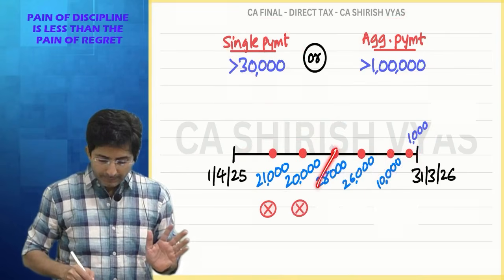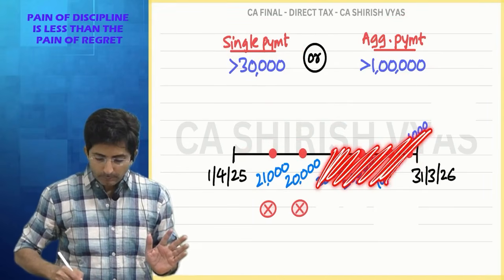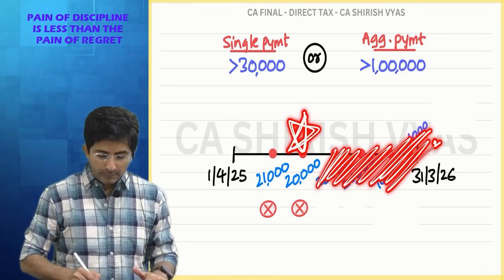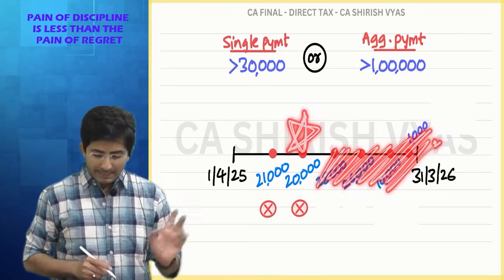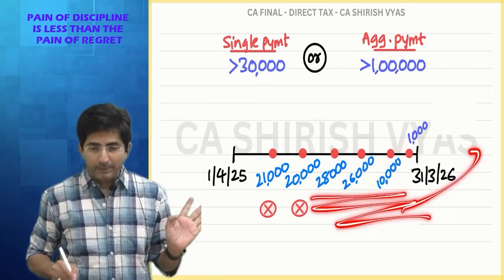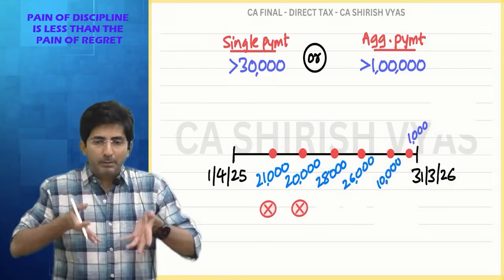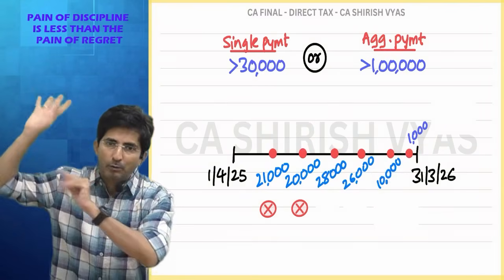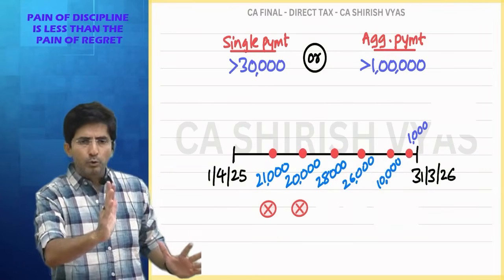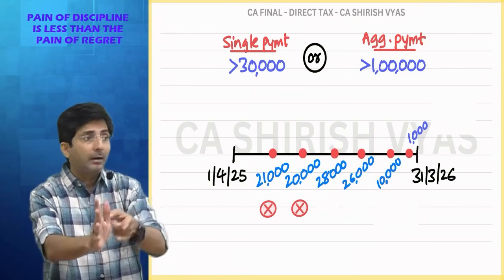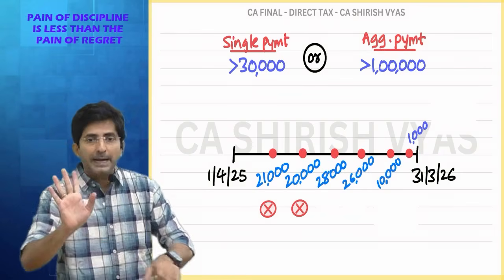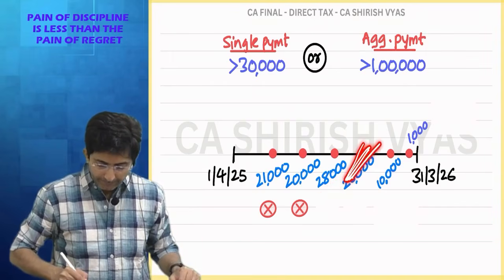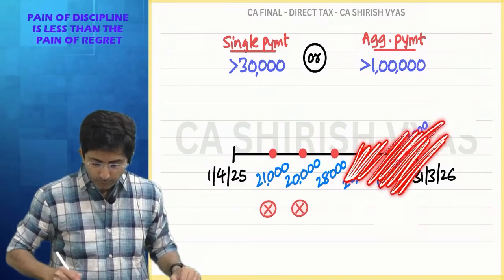See, why am I hiding these other amounts? Because these amounts will come in the future. When I am deducting TDS on 20,000, I don't know the future. I have written in advance all the future payments, but in real life, when you are in the month of June, do you know what will happen in July, August? You don't know. So as on June, what is my aggregate payment from April to June? I will total that up. Then, the next payment is 28. Let me hide the future payments, because we don't know the future in advance.